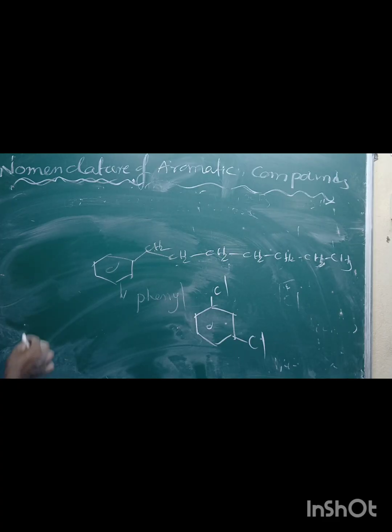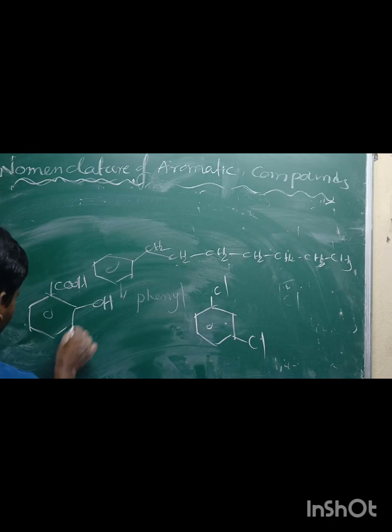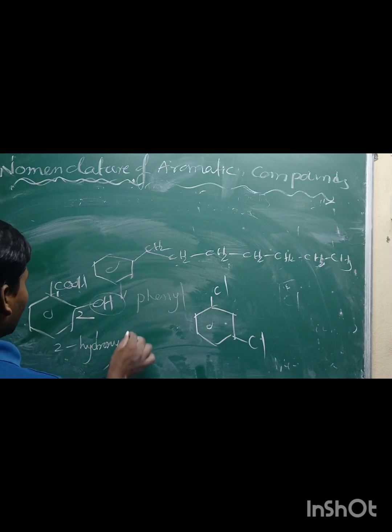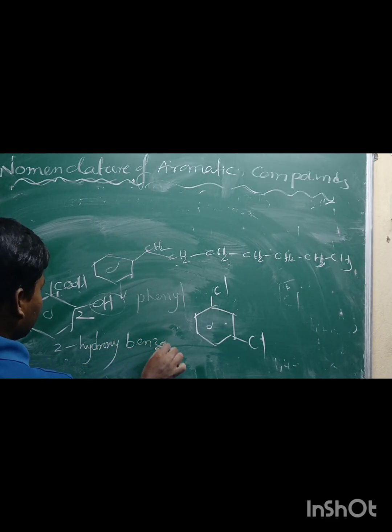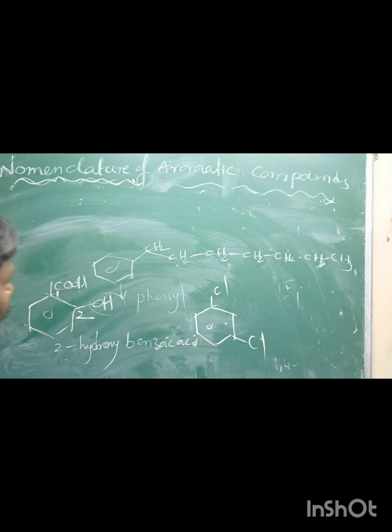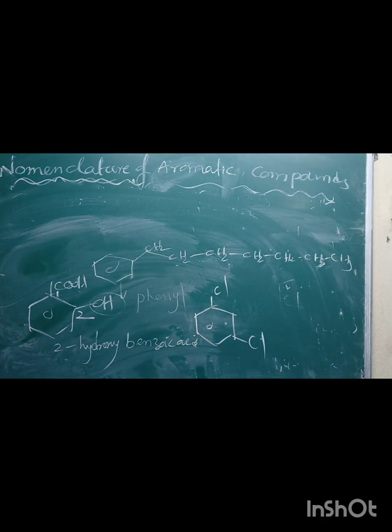That means if the benzene ring contains COOH and OH, the numbering always starts from the principal functional group. The carboxylic acid is the principal functional group, so numbering starts there, and the other acts as a prefix: 2-hydroxy benzoic acid. Like that we should write.